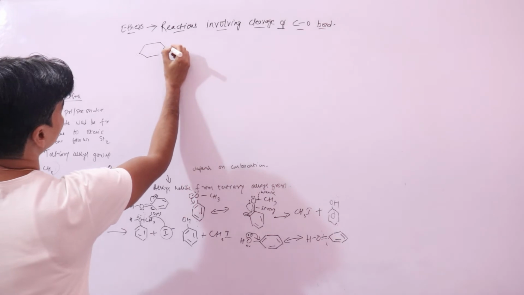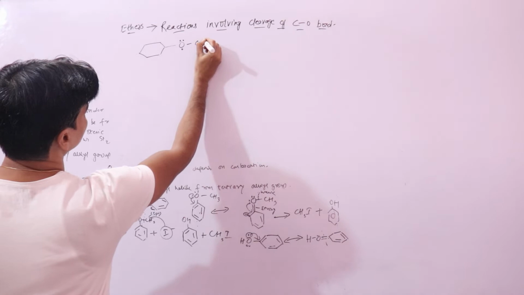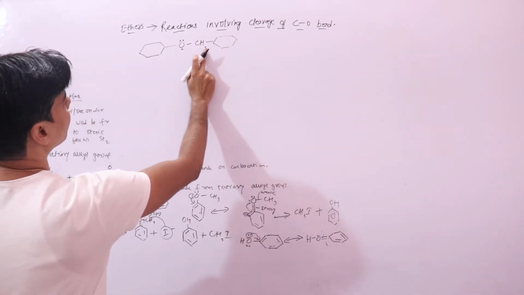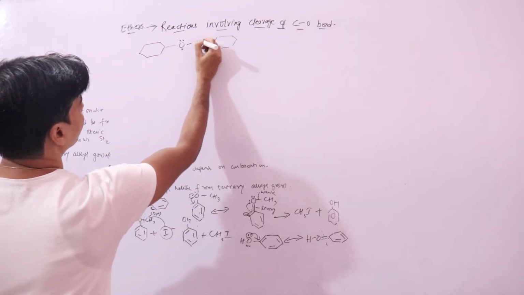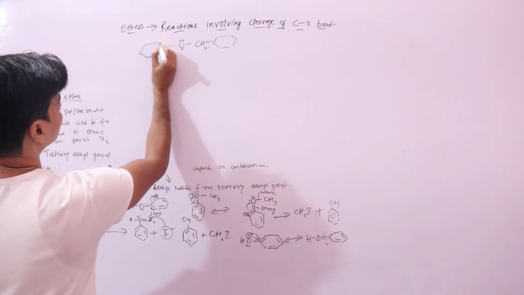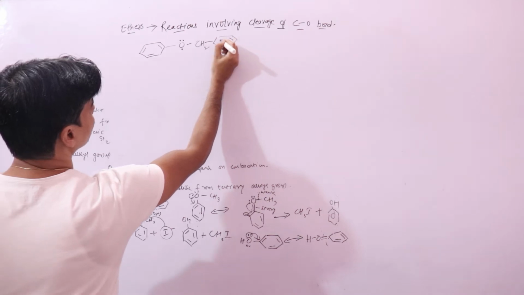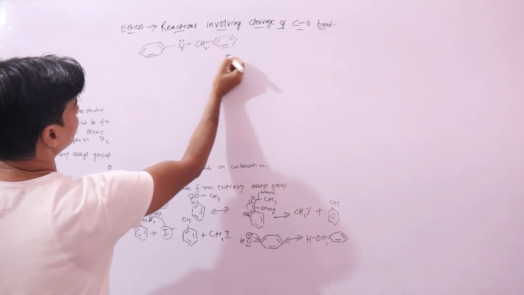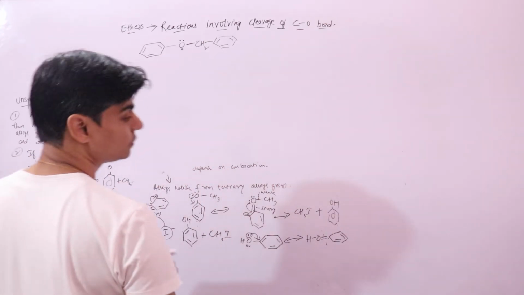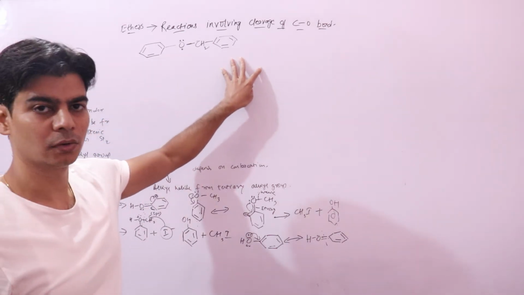If this is the compound, this is your benzyl group, and this is your phenyl group. Which one will form halide, and which one will form alcohol?